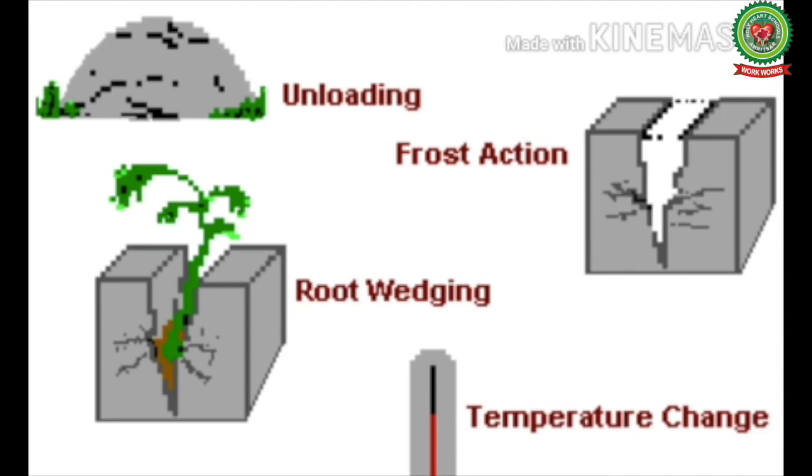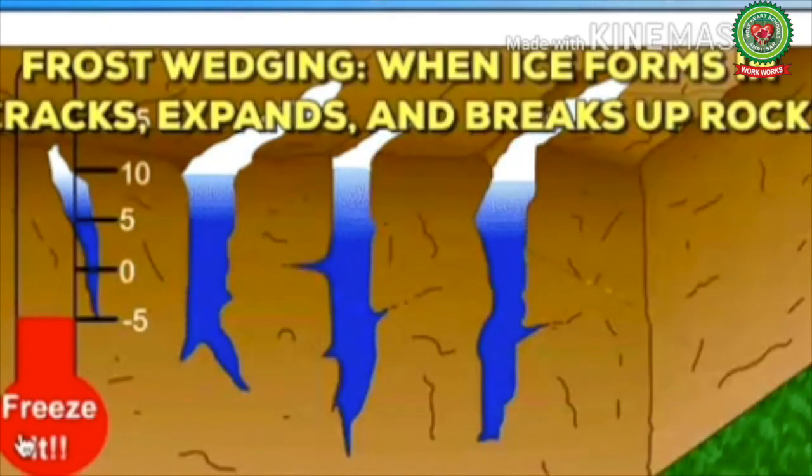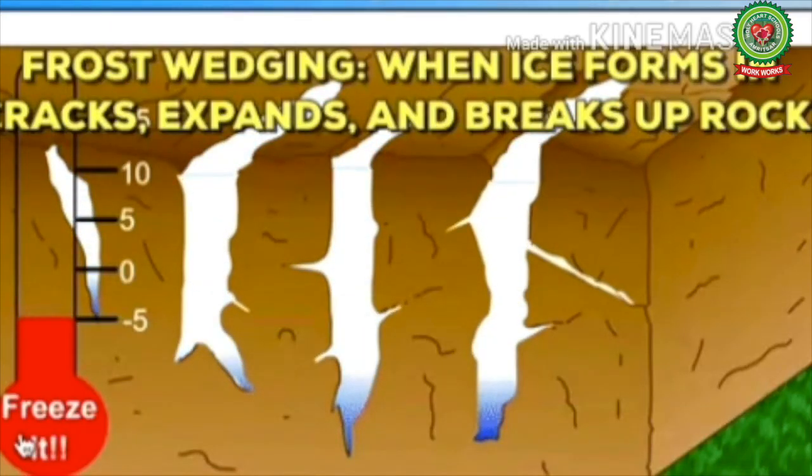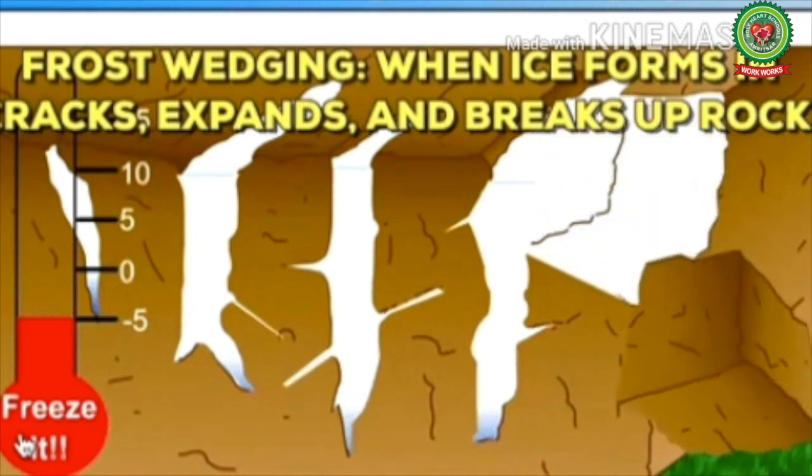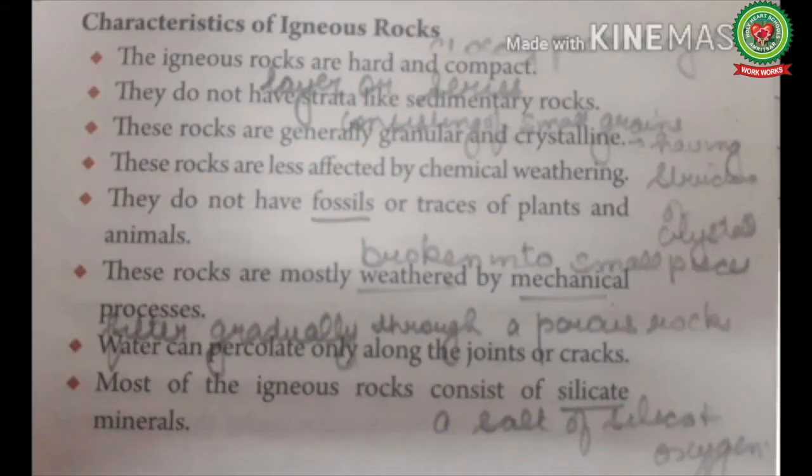This type of weathering is responsible for disintegration of rocks by the elements of weather such as heat, frost, wind, plants, man and animals. It does not change the composition of the rocks. It depends on extremes of temperature, nature of rock, structure of rock and slope of land. Water can percolate only along the joints or cracks. As these types of rocks are mostly non-porous in nature, the water can enter through the cracks and joints only. Most of the igneous rock consists of silicate minerals.